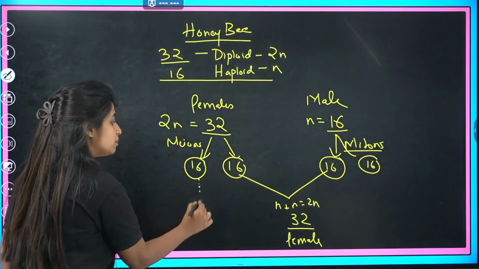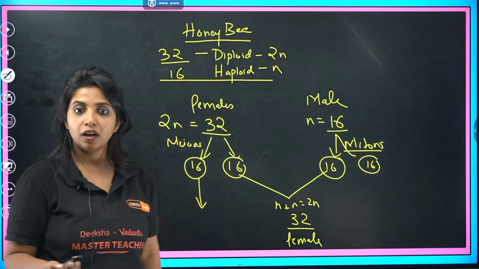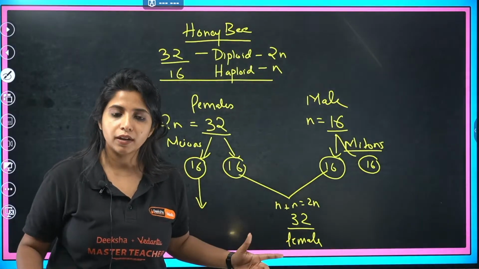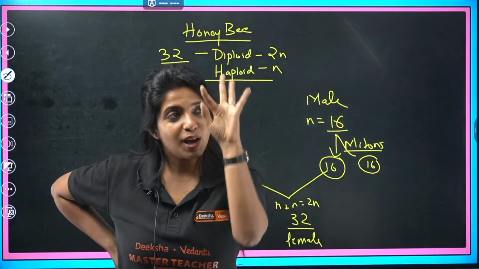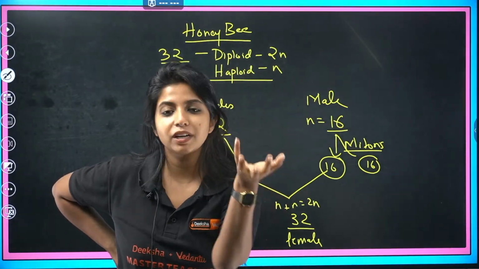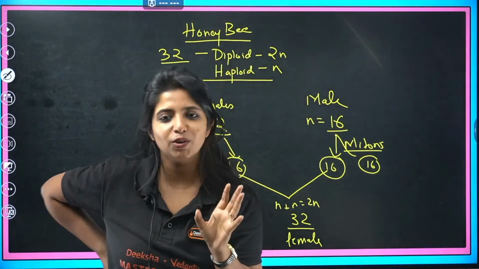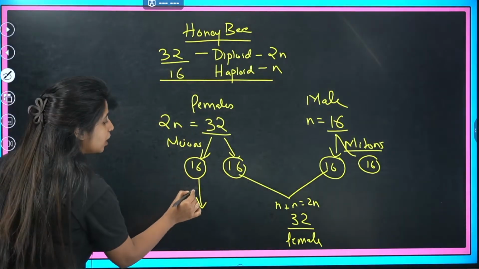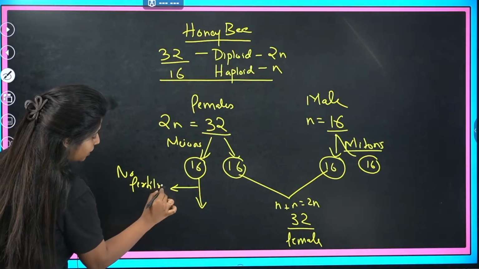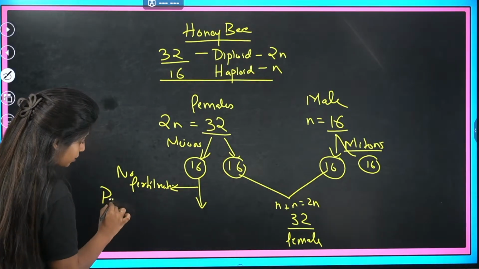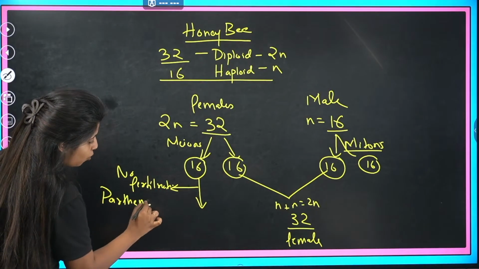Ma'am, then only one method is left. Don't do fertilization. Without fertilization, how can we do it? If you remember, in sexual reproduction in flowering plants, without fertilization we made the ovary convert into fruit. So here also that can happen without fertilization. No fertilization is needed, just a process known as parthenocarpy.